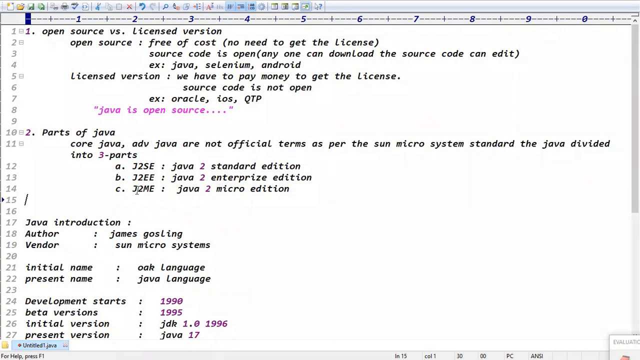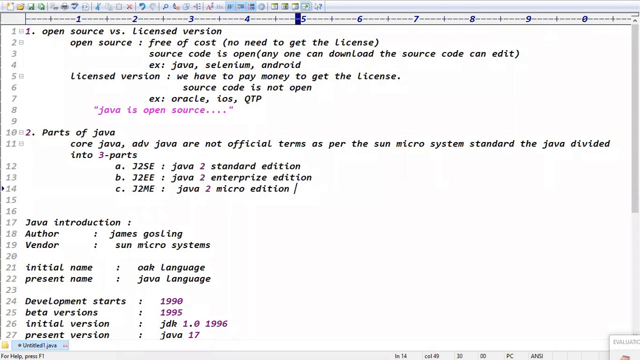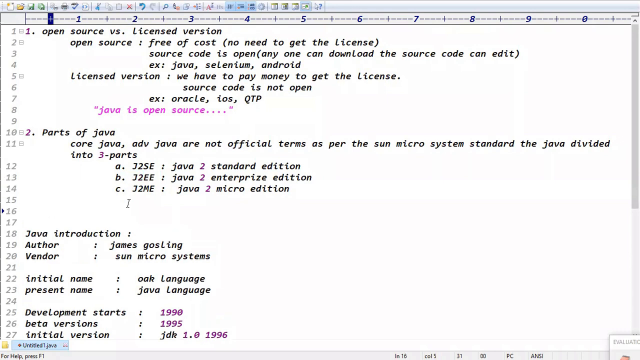But as per the Sun Microsystems standards, there are still three parts of Java. What are the three parts, guys? Java 2 Standard Edition, Java 2 Enterprise Edition, Java 2 Micro Edition, right? Exactly. Because your core Java belongs to J2SE. Now you guys are taking the J2SE classes. Advanced Java means you are taking J2EE classes, some part of the J2EE classes.